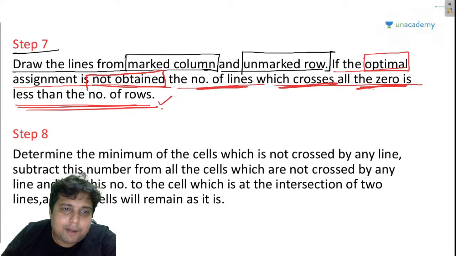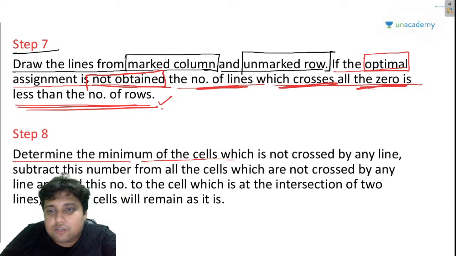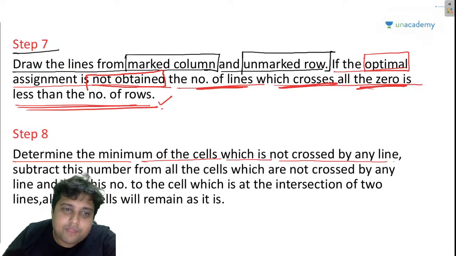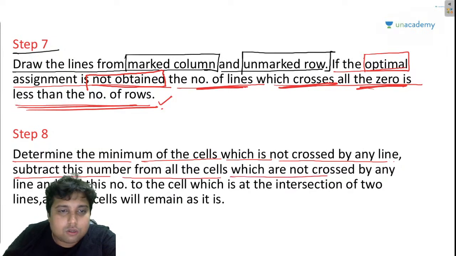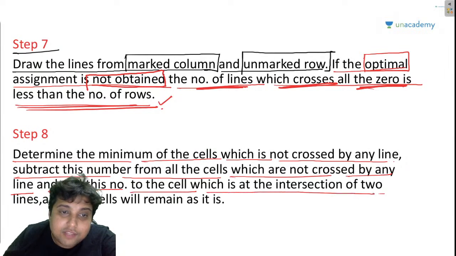Now, step number 8. Determine the minimum of the cells which are not crossed by any line, subtract this number from all the cells which are not crossed by any line, and add this number to the cell which is at the intersection of two lines. All other cells will remain as they are.